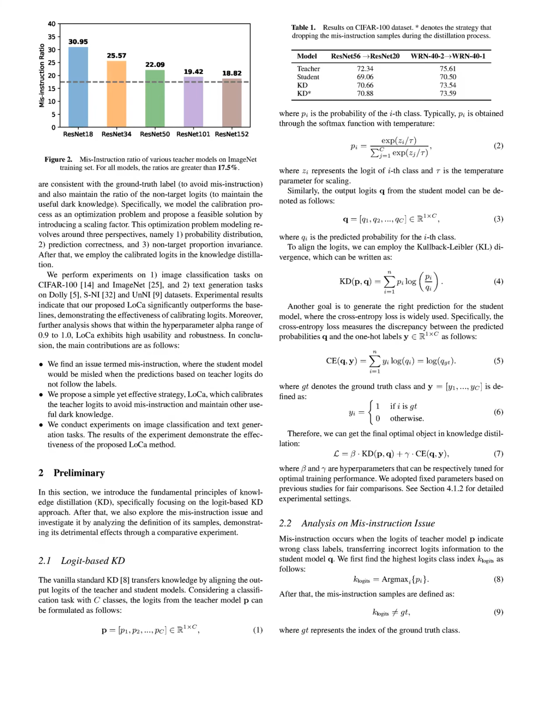Additionally, LoCa exhibits robustness across different model architectures and hyperparameters, showing stable performance improvements, particularly with an alpha range of 0.9 to 1.0. Overall, LoCa not only enhances the accuracy of the student model, but also reduces the risk of misguidance during the distillation process, making it a superior alternative to traditional KD techniques.